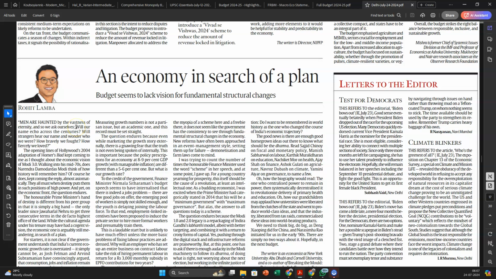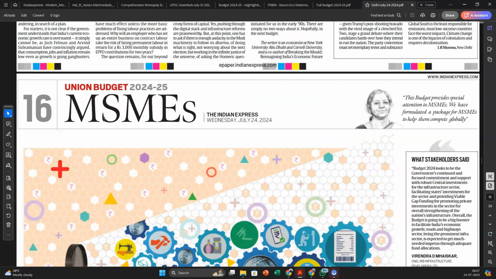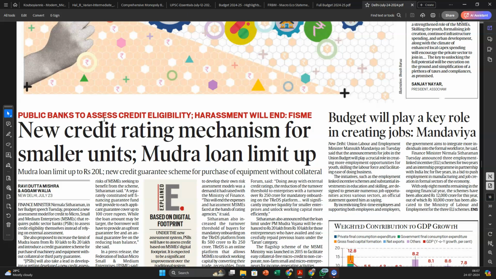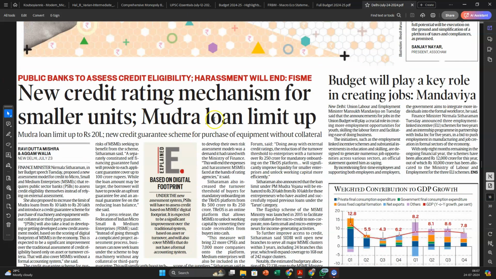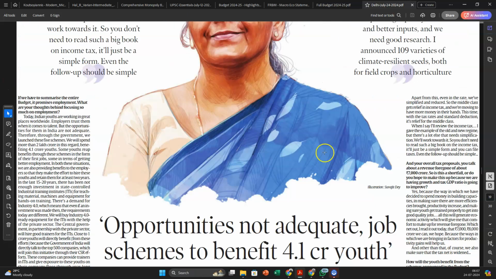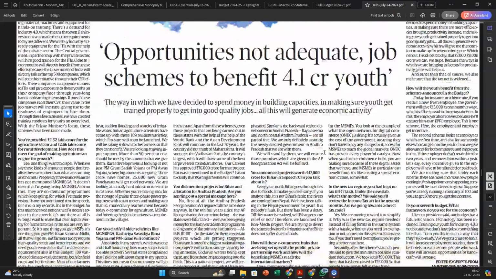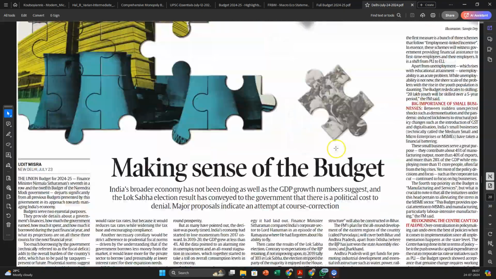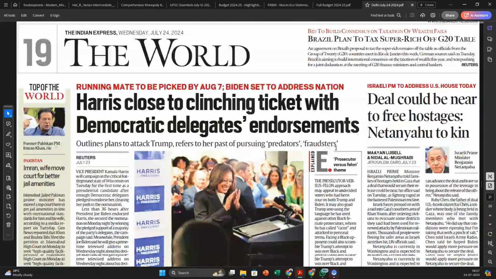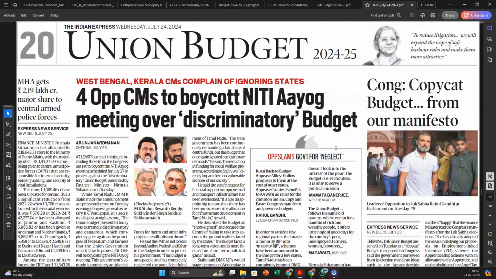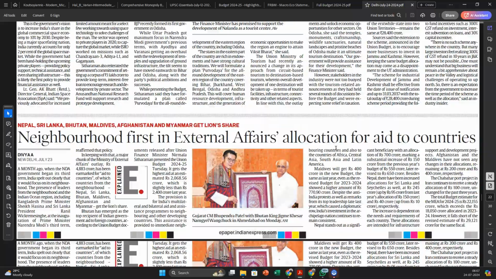And Rohit, again you can read this particular article. Rohit happens to be a senior of mine from college. We have already talked about the loan Mudra limit, that is up. Then the interview of Nirmala Sitharaman, if you want to read. Making sense of budget. This is the front page.